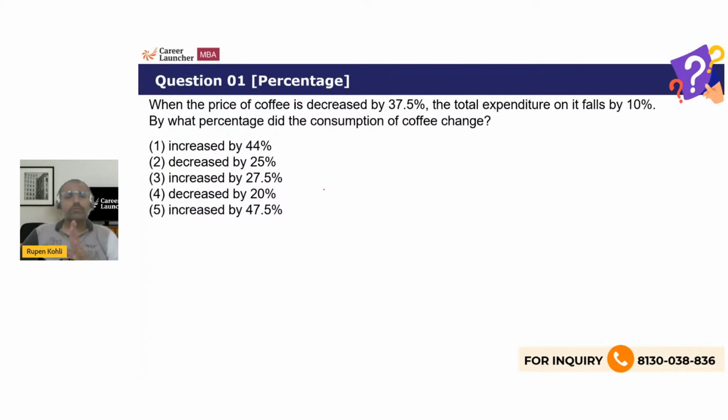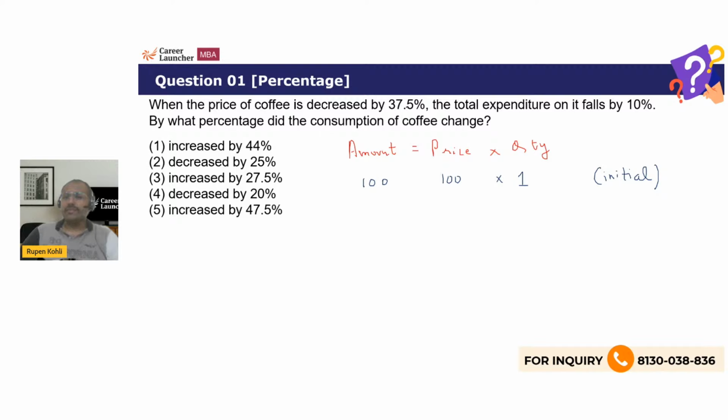There are three things that this question mentions: price, expenditure, consumption. Consumption is quantity in kg, expenditure is amount in rupees, price is also amount in rupees. These quantities are interrelated such that the total amount spent will be the price times the quantity. Since this is a percentage question, we can assume any suitable numbers. It does not matter whatever numbers we take. I'm going to assign the price as 100 rupees per kg, and the quantity as 1 kg, so that the amount being spent is 100 rupees. These are the initial values. Then we'll do the percentage changes as described.